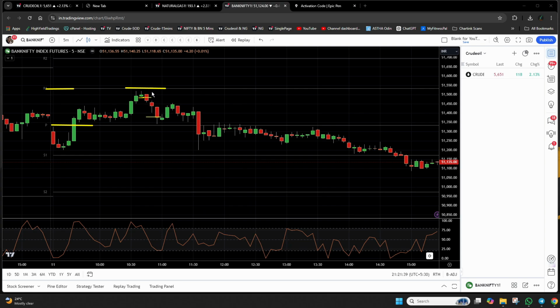As you can see here, it came down, and this pivot point is working as a support. So it took the support, went up again, and then boom, down again. And after that, for the entire day, it kept moving down. But does that mean that we should hold on to the trade?